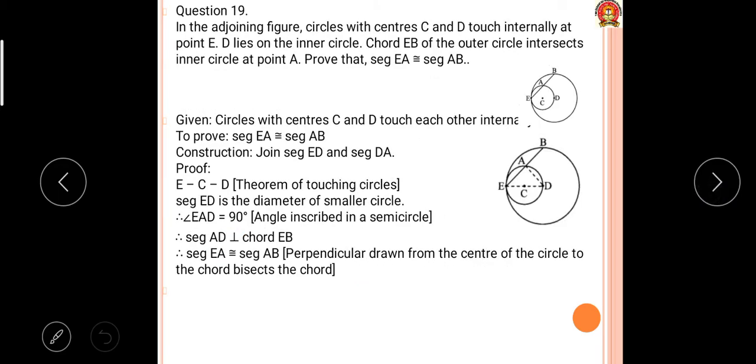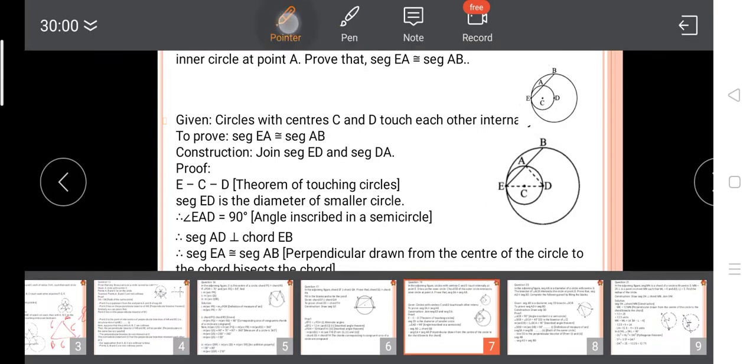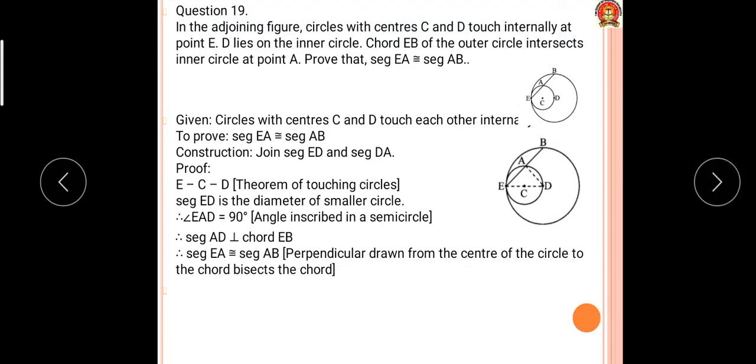Very simple. Now see question number 90. In the adjoining figure, circles with centers C and D touch internally at point E. D lies on the inner circle. Chord EB of the outer circle intersects the inner circle at point A. So prove that segment EA is equal to segment AB. Very simple.